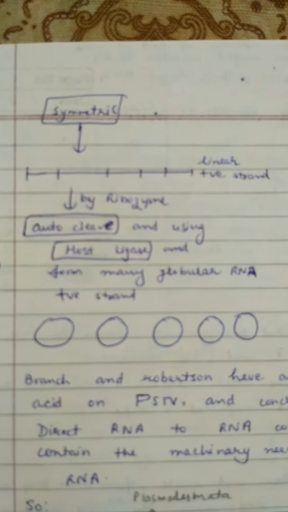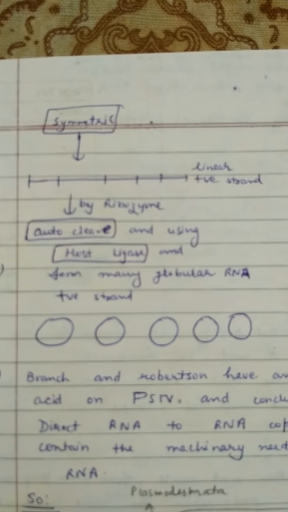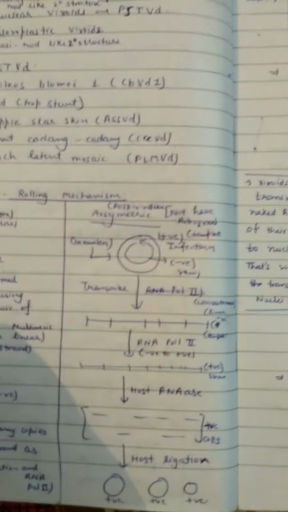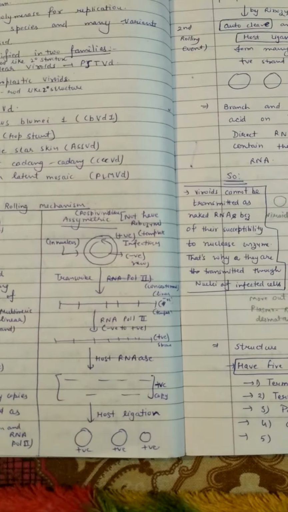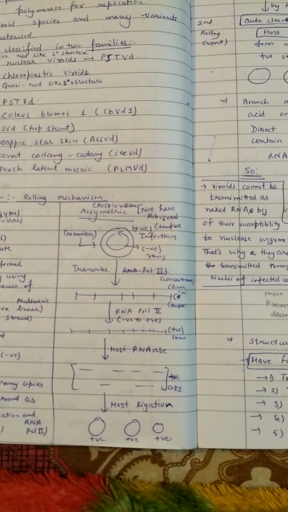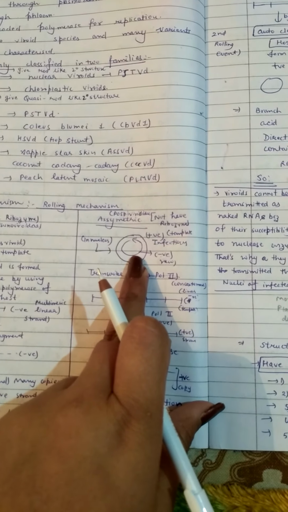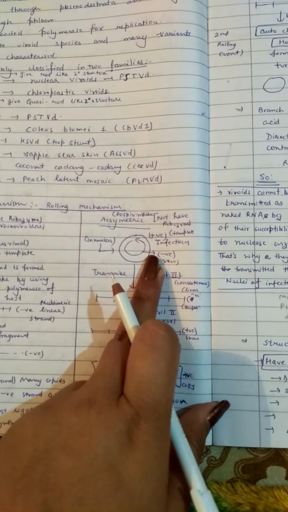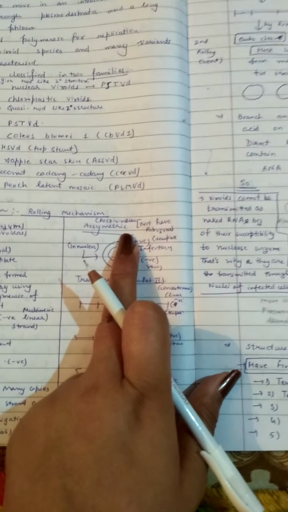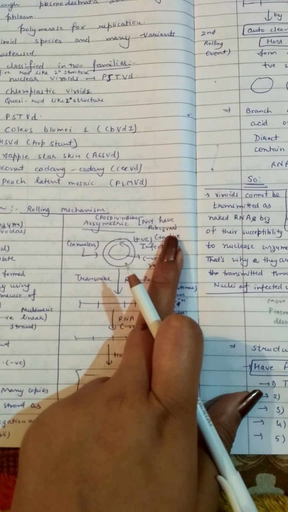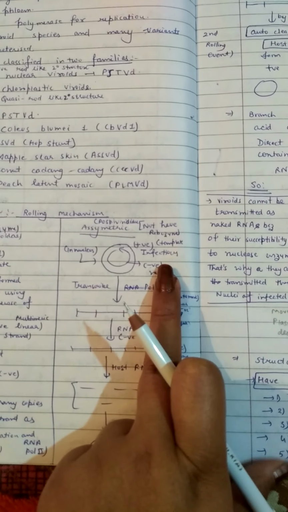So this is the method of replication in the symmetric rolling mechanism. And what happens in the asymmetric rolling mechanism? It is just the same as the symmetric rolling mechanism, but the major difference is that it doesn't have any ribozyme. So here you can see it starts with the same positive strand, which is the infectious particle. It goes inside the nucleus, because the asymmetric rolling mechanism is present in the Pospiviroidae family, which does not code for any ribozyme. They do not have a ribozyme, so they do not show any catalytic activity by themselves.